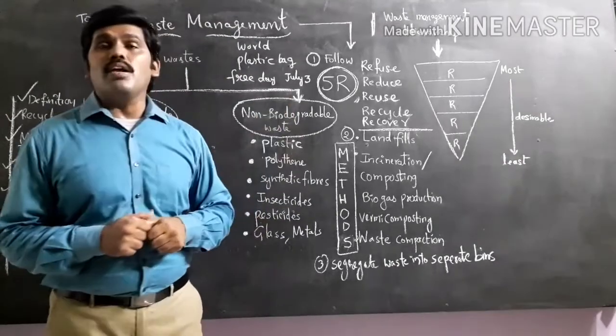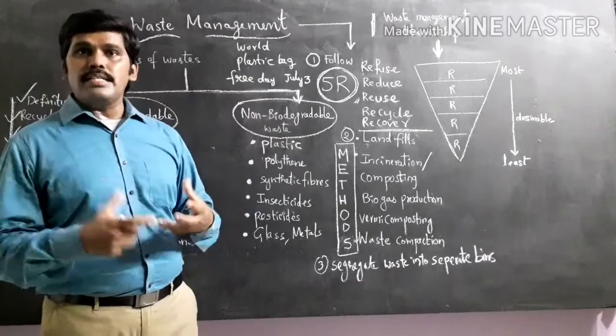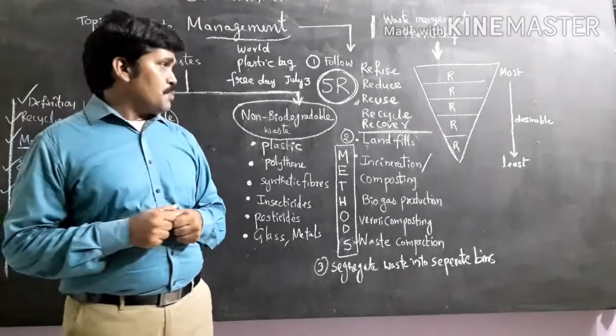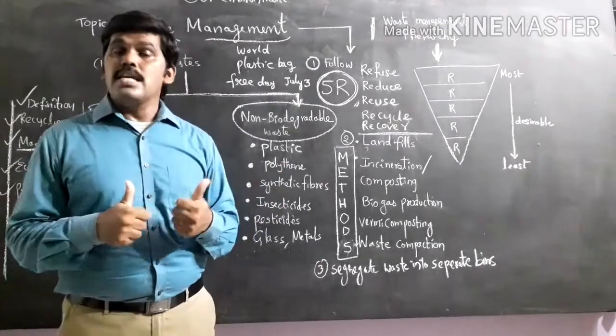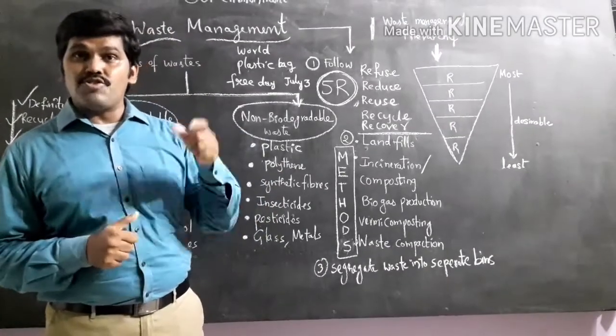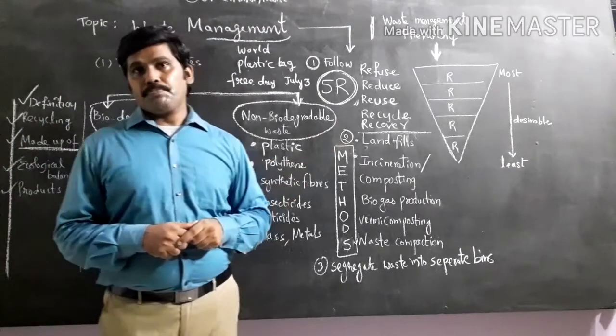And the fourth one is called recycle. Recycle means we are collecting the materials and sending them to special recycling units. By that we can get a lot of energy from the waste, and we can even extract different metals from the waste materials. And finally, recover.